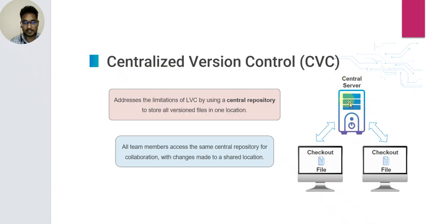One person connects, and the second person waits; it is not a parallel process. All team members access the same central repository for collaboration, with changes made to a shared location.